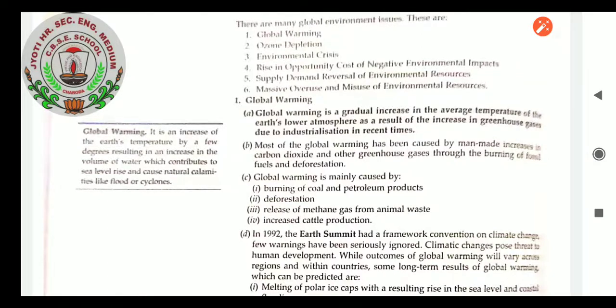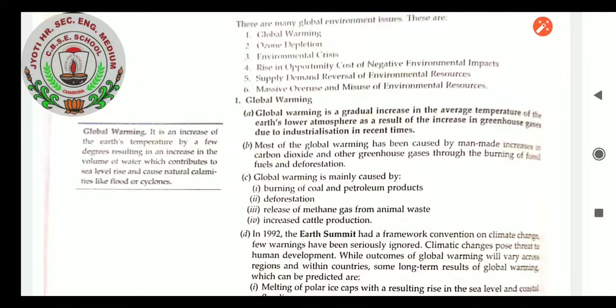Release of methane gas from animal waste: nowadays animals release more methane gas, because they are not getting proper food and are eating polythene and other things, which is worse for their stomach and also causes more methane gas to be released from their bodies. Increased cattle production as well. These are the things global warming is mainly caused by.